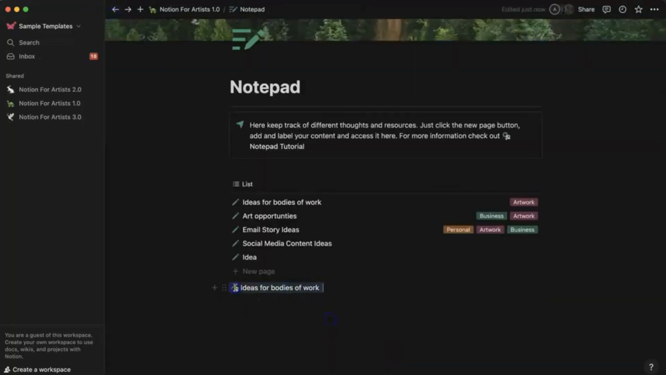So as you are making this notepad and research section, it's a great way for you to make resources that you use in different parts of your Notion.